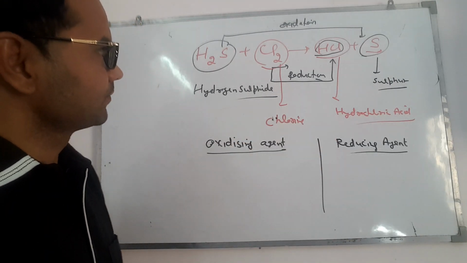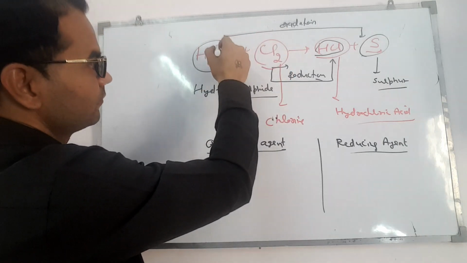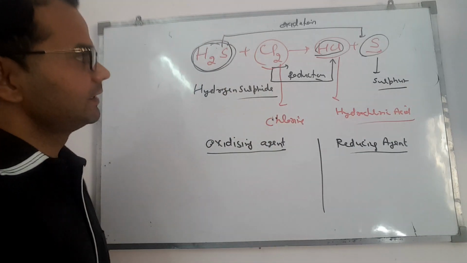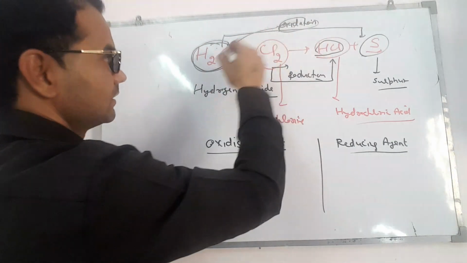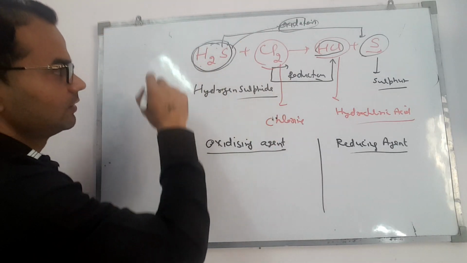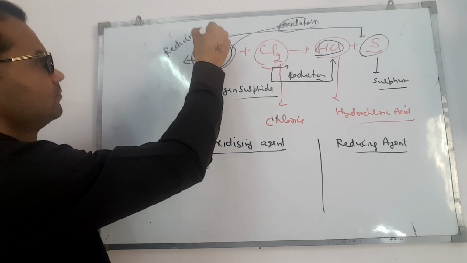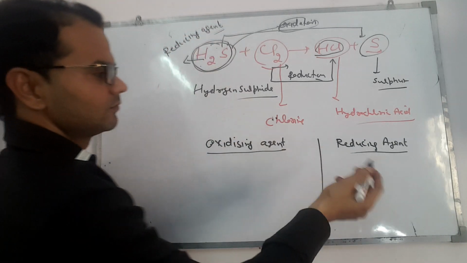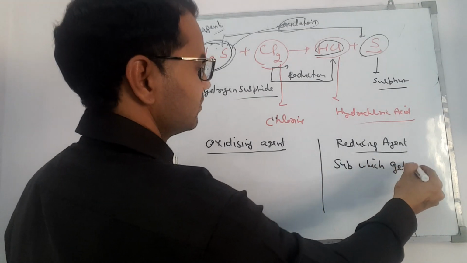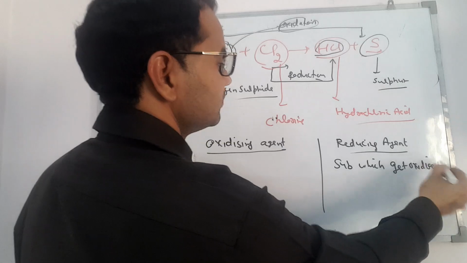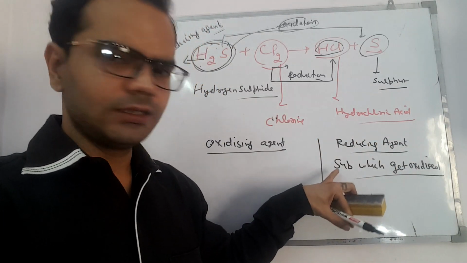Oxidizing agent and reducing agent. Now look back to the reaction. Here we can see oxidation of hydrogen sulfide takes place. The substance which gets oxidized is called a reducing agent.